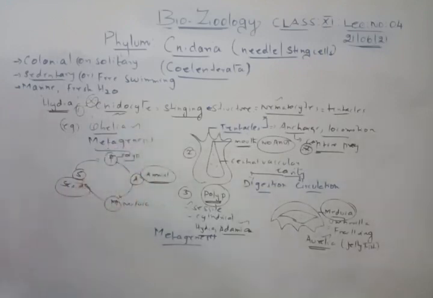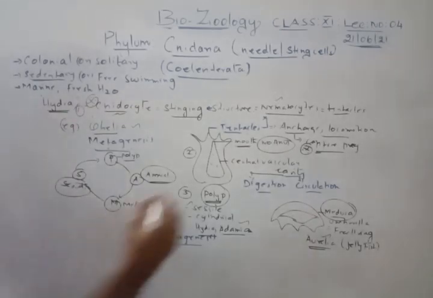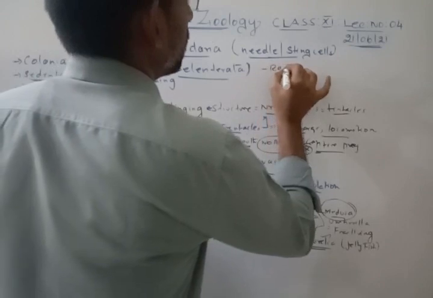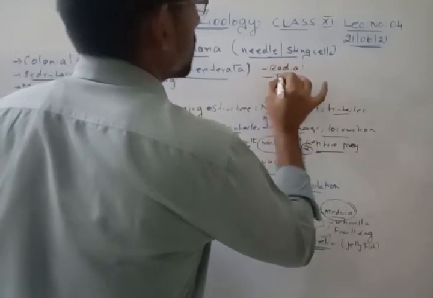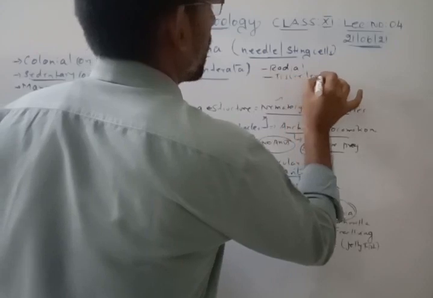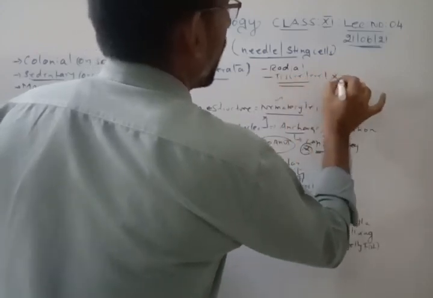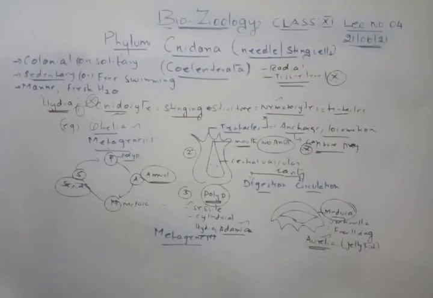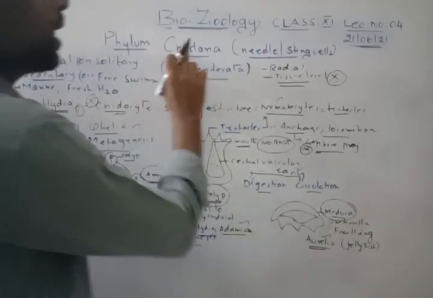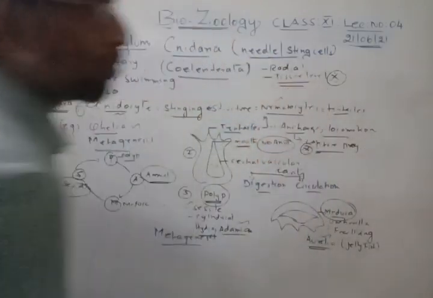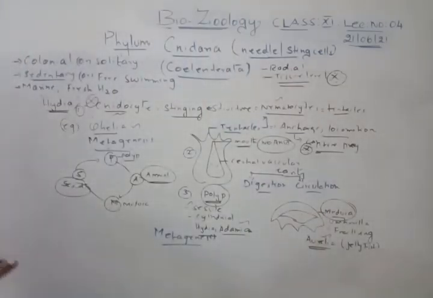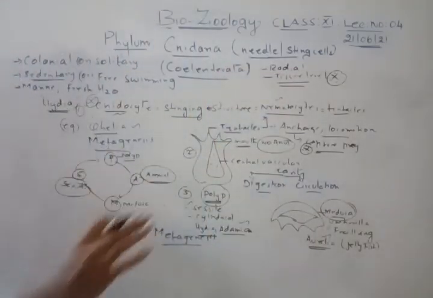It is present only in Obelia. So these are all the very important distinct features of these Cnidarians. Along with this, two things I will also tell you: it has radial symmetry as well as tissue level of organization. Why am I talking about tissue level? Only Porifera have cellular level. Cnidaria and the next phylum, Ctenophora, have tissue level of organization. Understand? So very important. Please remember this one. These things are very important.